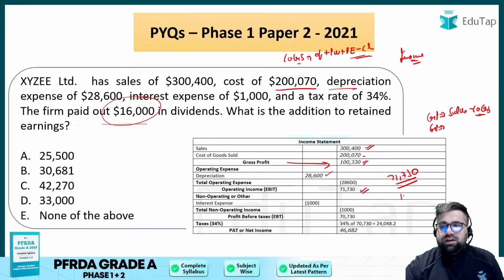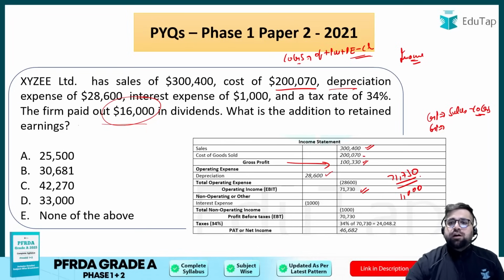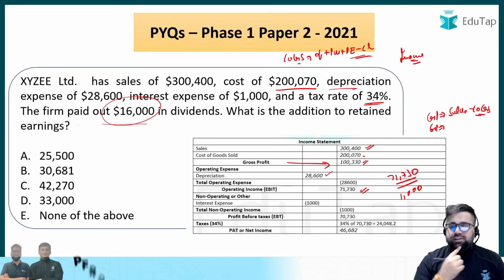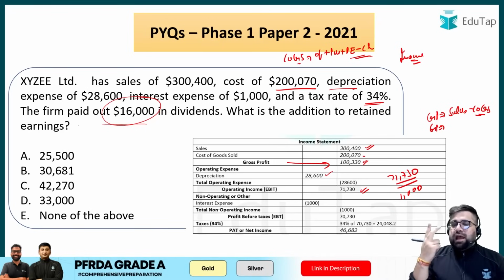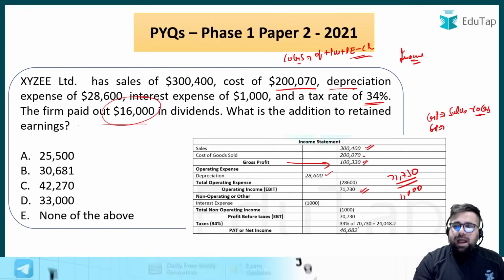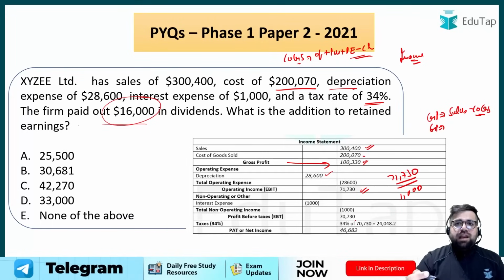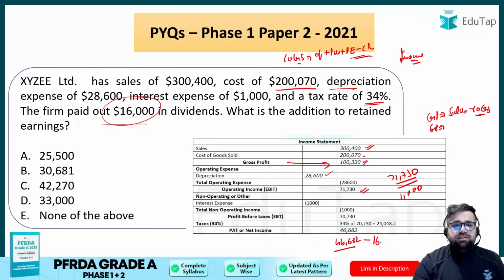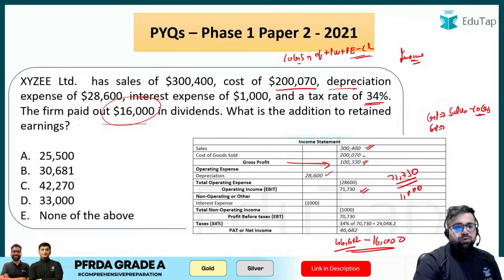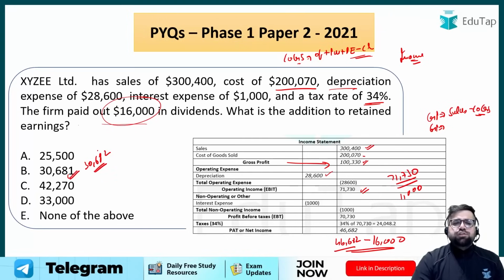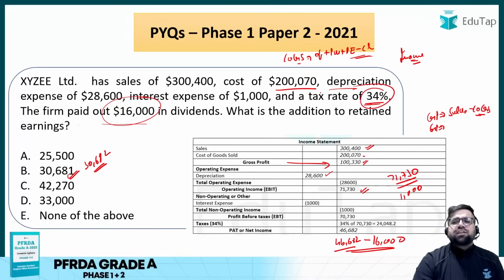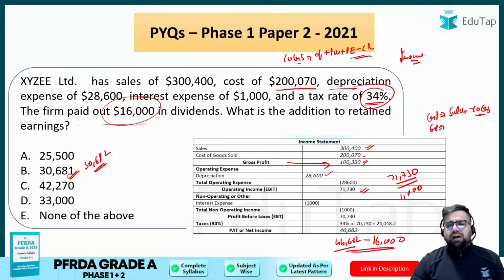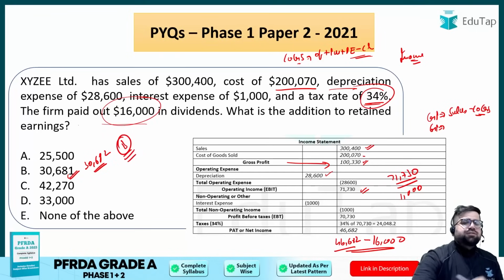Simple. Now comes your adjustment for interest and taxes as well. Interest you have paid 1,000, so deduct 1,000. And tax also you have to give, which is 34% in this case. So if you deduct the interest and the tax expenses, your overall PAT, your overall net income, will be 46,682. But you have also given 16,000 as dividend. So your answer will be what? 30,682. Roughly, your answer will be approx 30,682. But you can take 30,681 also, because the tax rate over here is 34. So a bit of approximation you have to play. So the correct answer over here will be option number B.